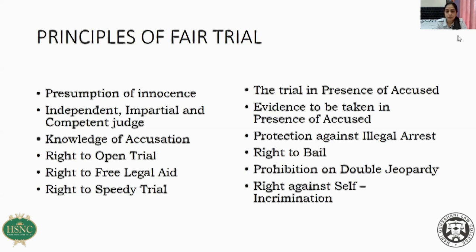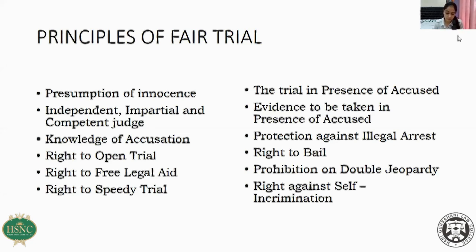Prohibition on double jeopardy. I think all of you must have learnt about double jeopardy. Nobody can be tried for the same offense twice. Right against self-incrimination. So every accused has a right not to self-incriminate himself.